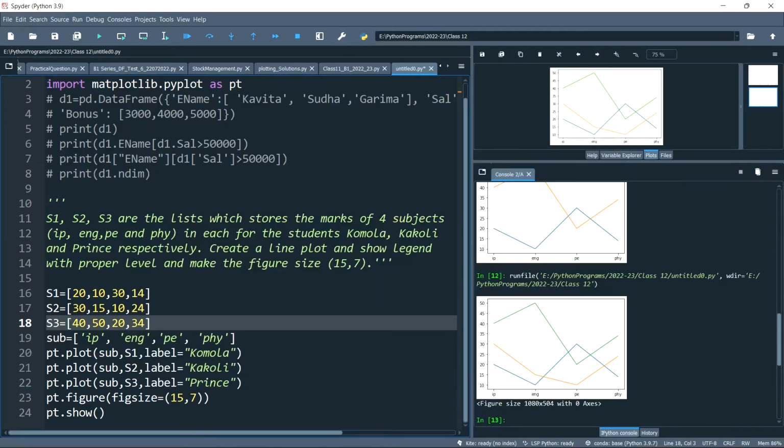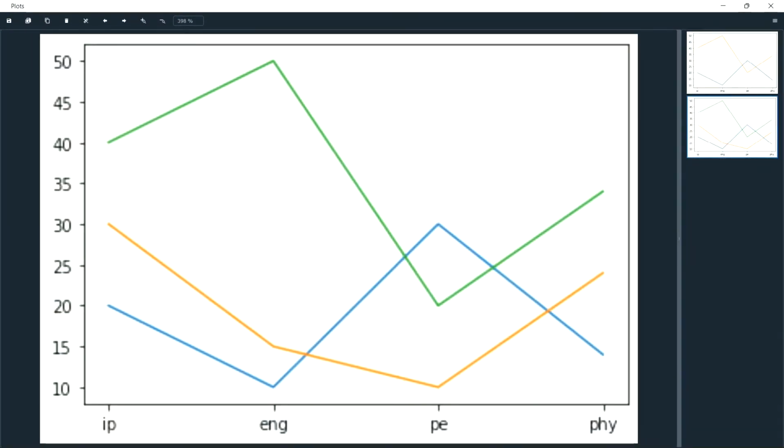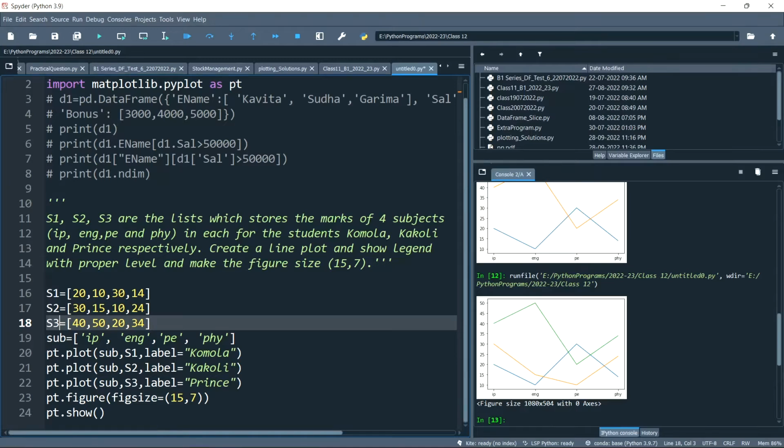So see, this is our plot. If you want to look at it on a bigger screen, let me show you. So this is the actual output. Okay, one more thing I have missed here. You can see we need to display the legend somewhere. Show the legend. Okay, I forgot it.